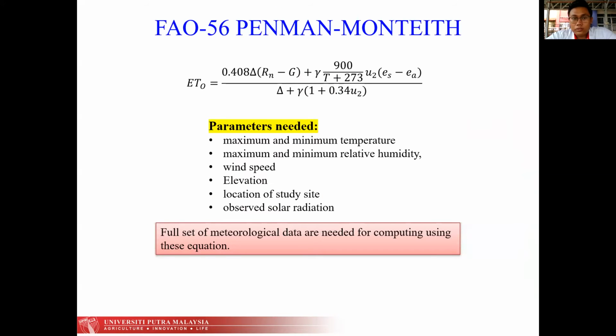Next is the equation for FAO 56 Penman-Monteith. I use this equation as my reference equation, as it is the most well recognized equation to calculate the PET. As you can see, the parameters needed are quite a lot, and the equation is quite complex to use. These are all the parameters needed.